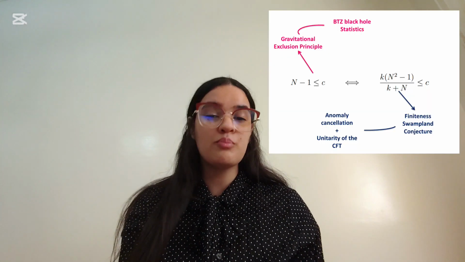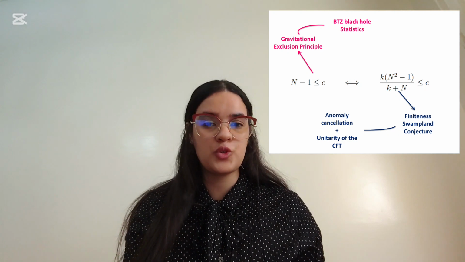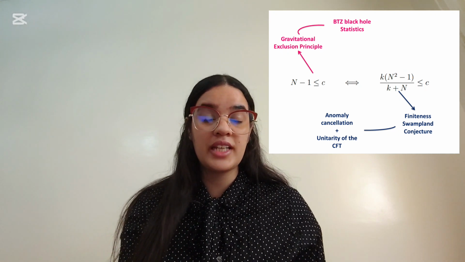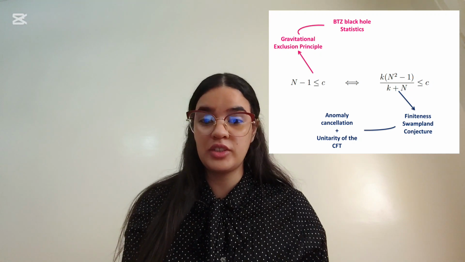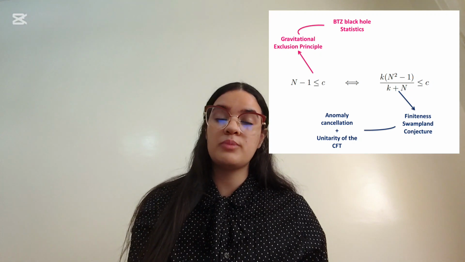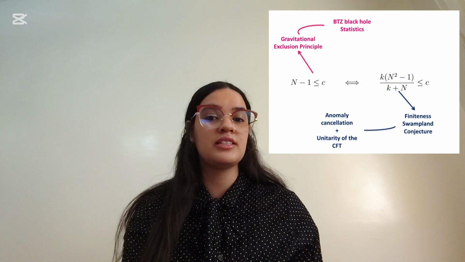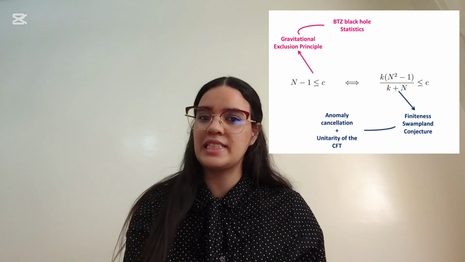Furthermore, by imposing suitable constraints on the Chern-Simons level, the finiteness constraint can actually lead to the gravitational exclusion principle, which was previously computed using considerations from the statistical thermodynamics of the BTZ black hole.